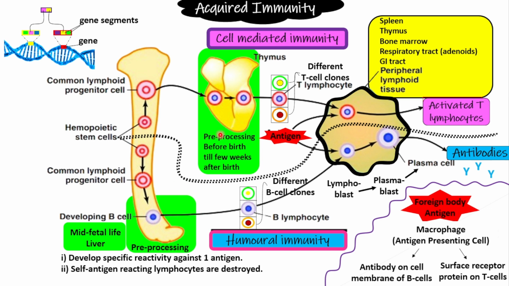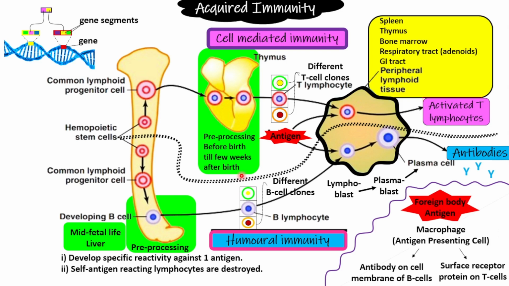And one interesting point regarding the pre-processing of T lymphocytes in the thymus is that it basically starts in the thymus before birth, and it will be continued till a few weeks after the birth. So the pre-processing of the T lymphocytes does not take place for the whole duration of life. It will just take place a few weeks after the birth.